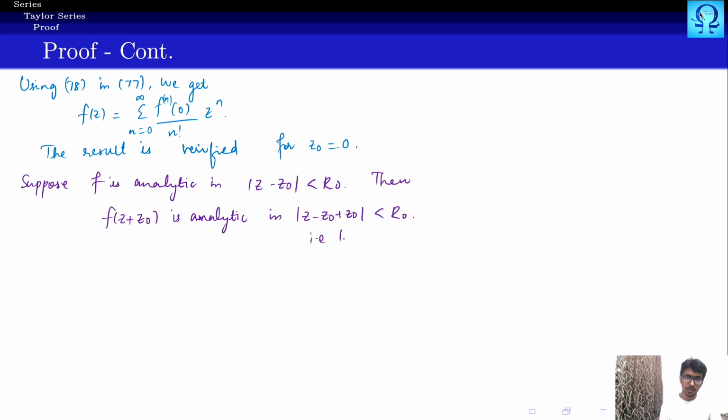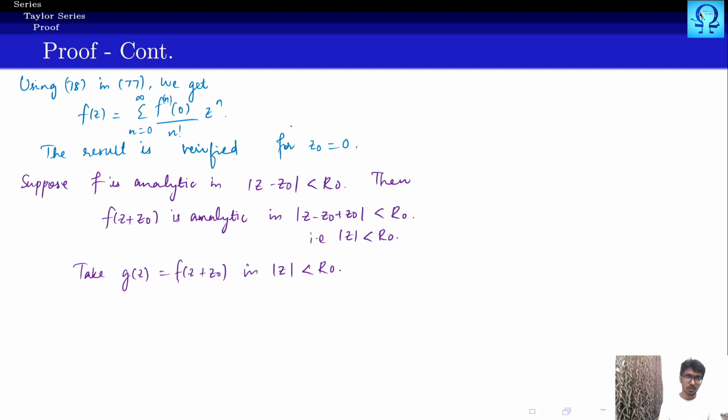That is, in |z| smaller than r0. Take g(z) to be f(z + z0) in |z| smaller than r0. Now you can apply the result for g(z) and prove this theorem is holding to be true.